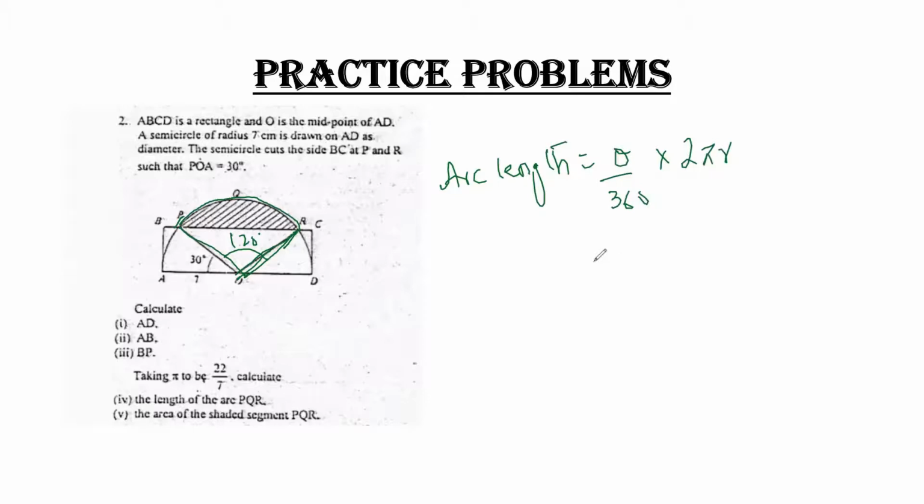The value of theta is 120 upon 360 into 2, the value of pi is 3.142, and the value of r is 7.